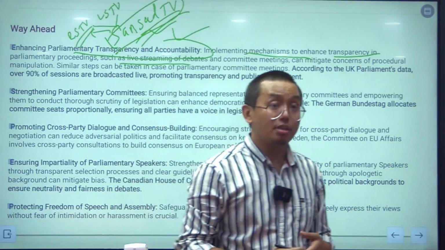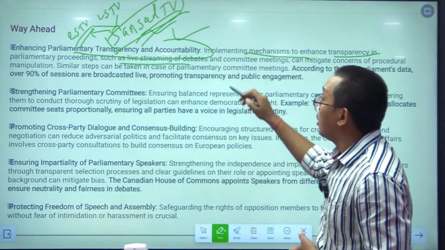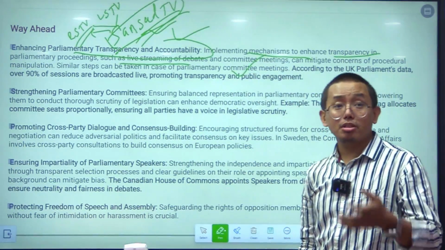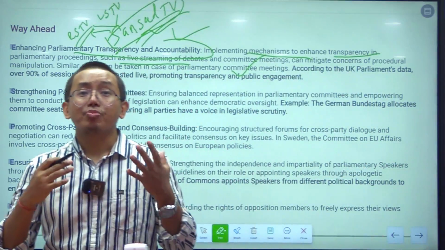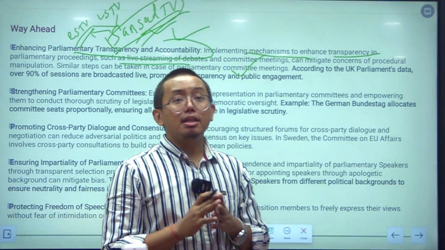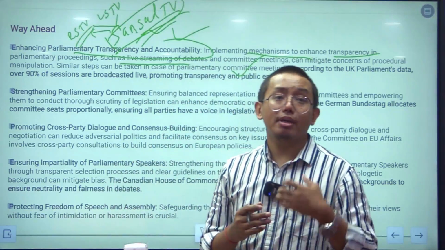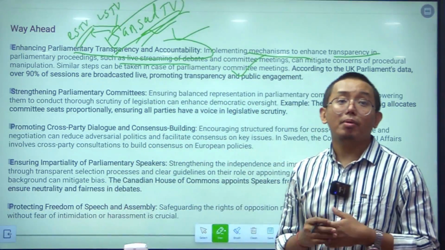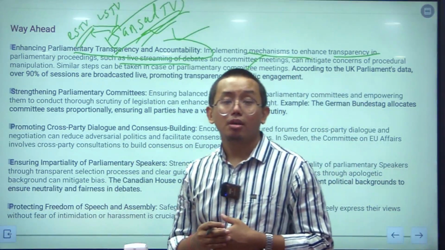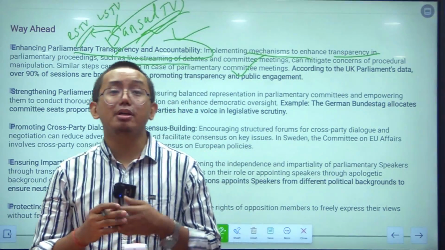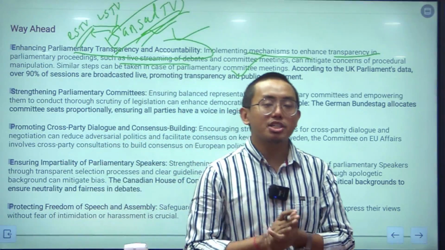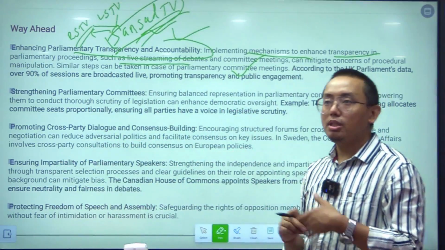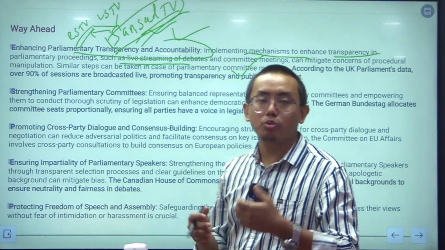But what happens is that transparency is still not there, because it has been said that the ruling party does not allow live streaming of every session in the parliament, every important discussion in the parliament. It has been blamed that important debates are cut before they are streamed online. These are all accusations of the opposition party.